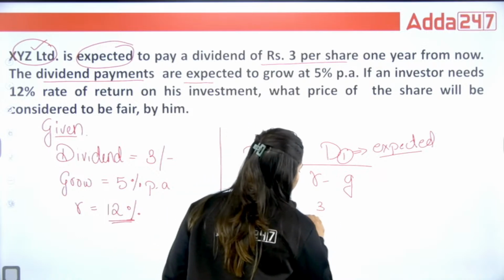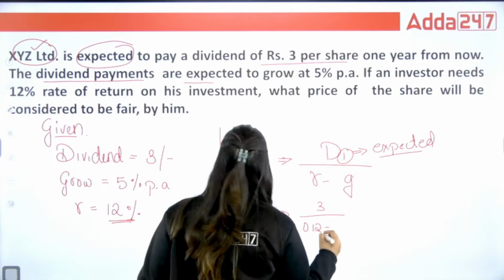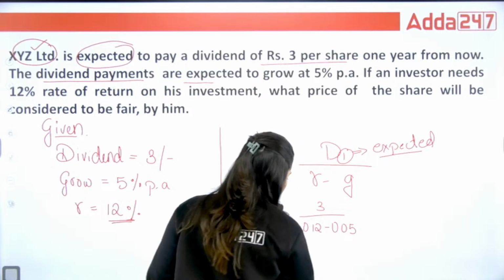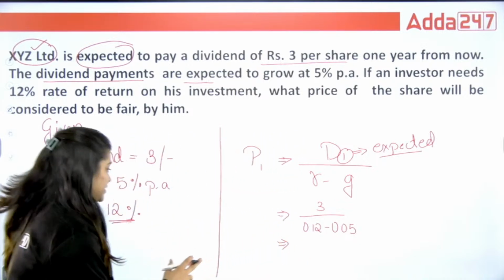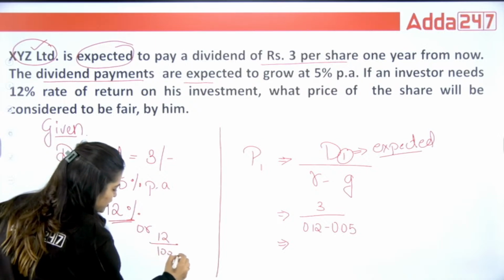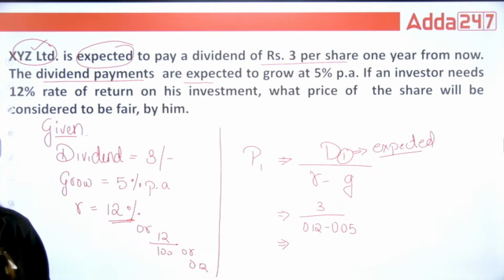R is what? That is your 12%. G is what? That is your 5%. I'm writing in decimal format. I hope you know this. If you want to write it as a fraction, you write it one way, and if you want to write it in decimal, you write it like this.